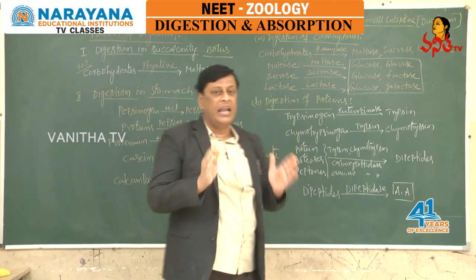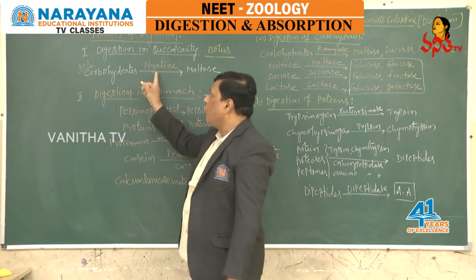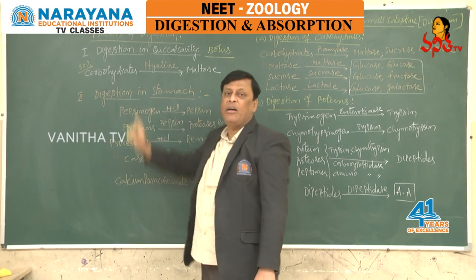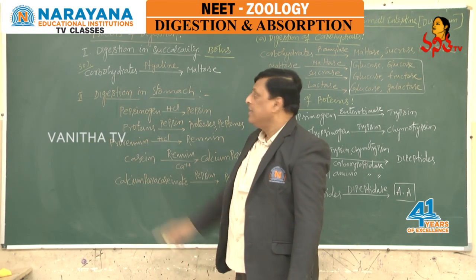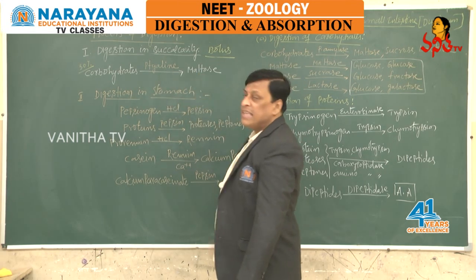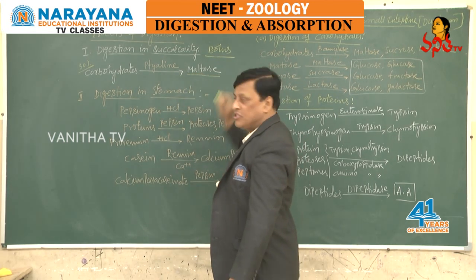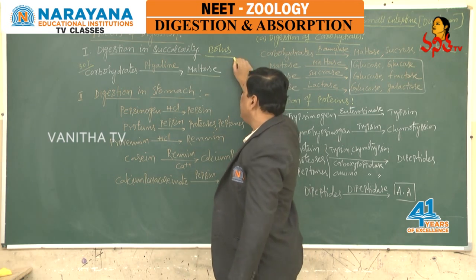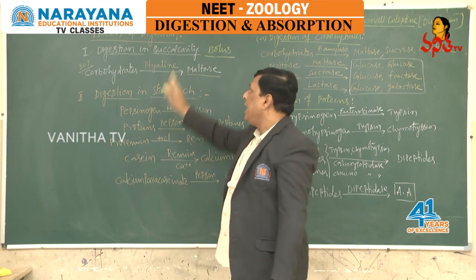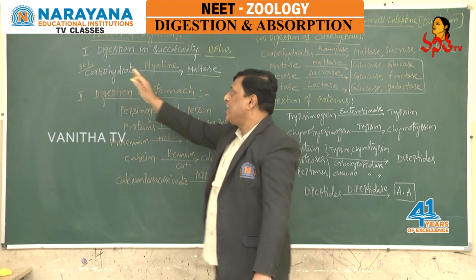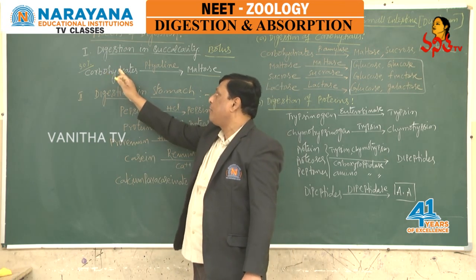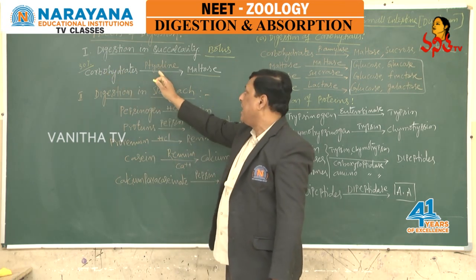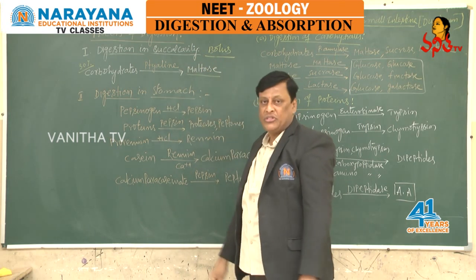Ptyalin is a salivary amylase that acts on 30% of the carbohydrates and converts them into disaccharides like maltose. There is no change in fats and proteins in the buccal cavity.